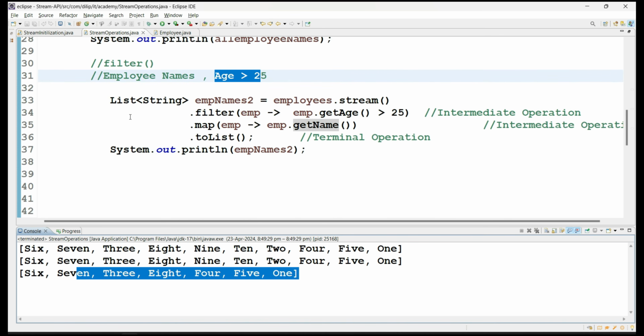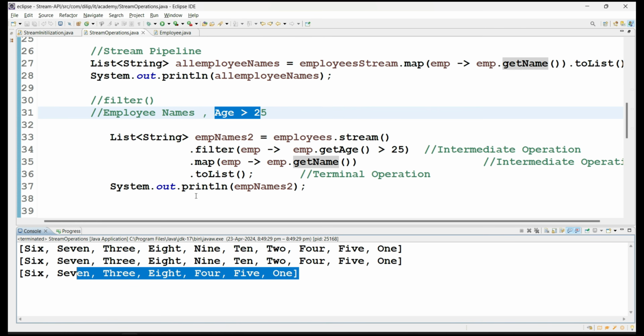Now assume, okay, I think now you understood very well about the stream operations, how to reuse the stream instance, whether we can reuse it or not, and what are the rules we have to follow when you are performing the stream operations. So here you have to remember a couple of things. You cannot reuse a stream instance a second time. Okay, you cannot reuse a stream instance a second time.